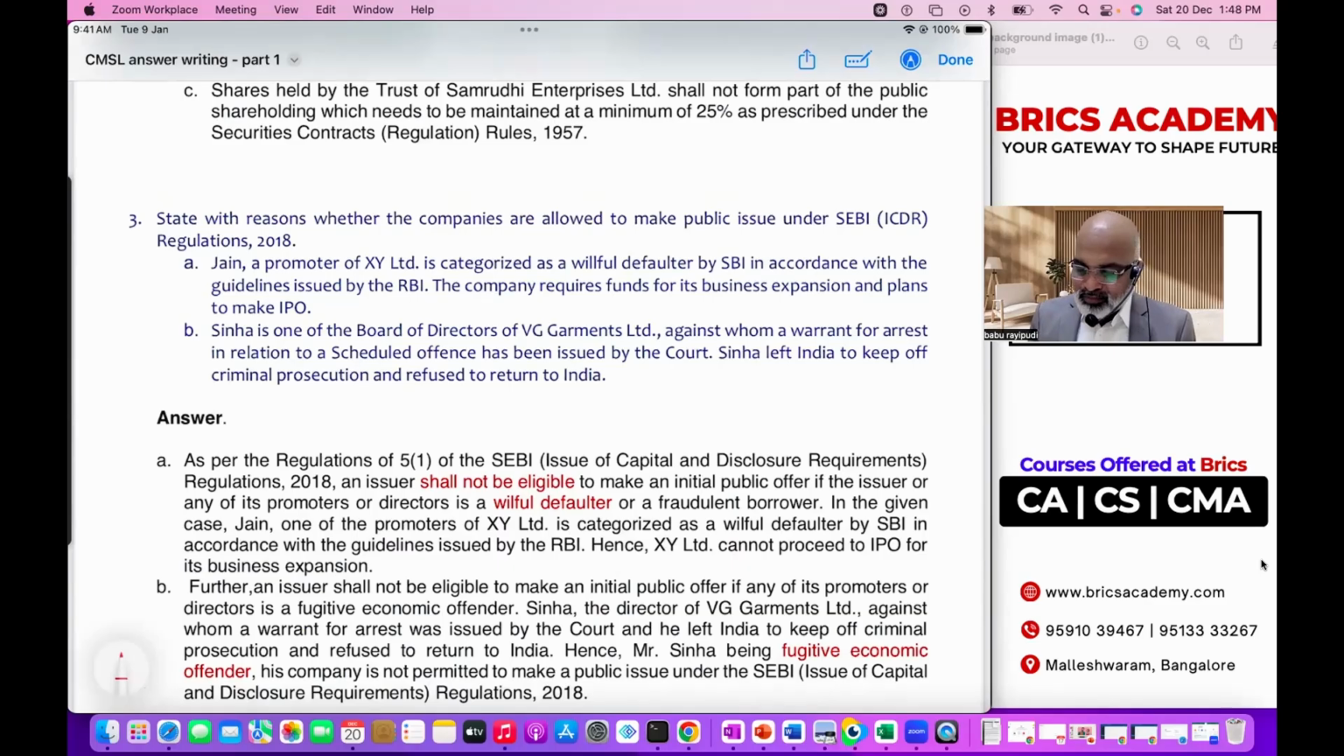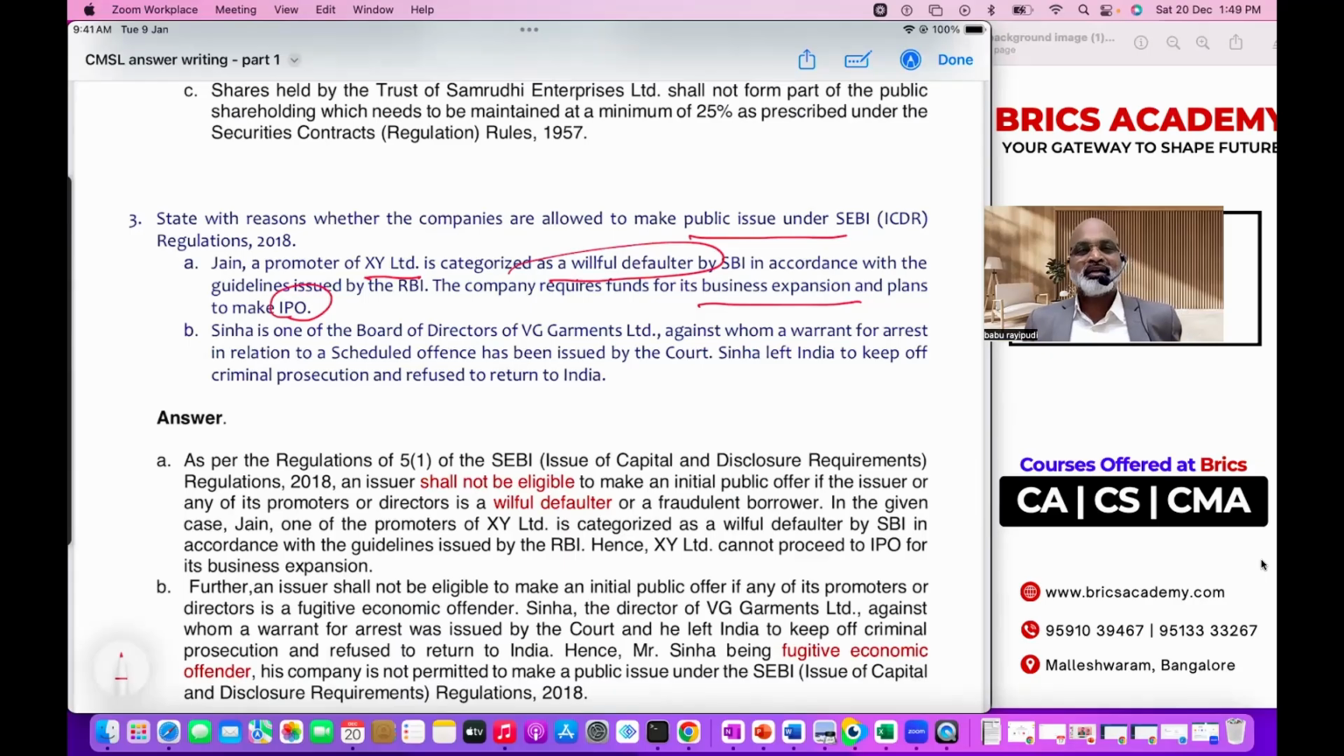State with the reasons whether companies are allowed to make a public issue under ICDR regulations. ICDR 2018 has public issue, IPO, FPO, etc. guidelines. Mr. So and so, promoter of XYZ Limited, is categorized as a willful defaulter. The moment you start reading the question, you need to understand that we are talking about eligibility and ineligibility of the promoters of companies to issue an IPO. The company requires funds for business expansion, so basically they want to go for an IPO.